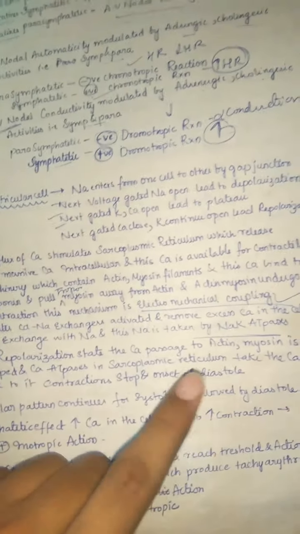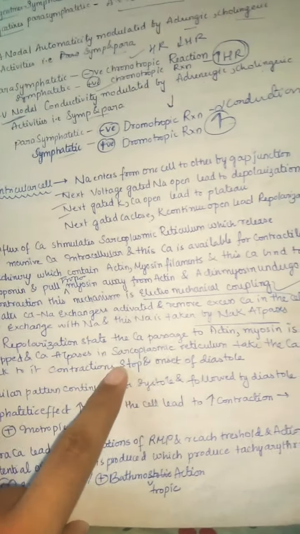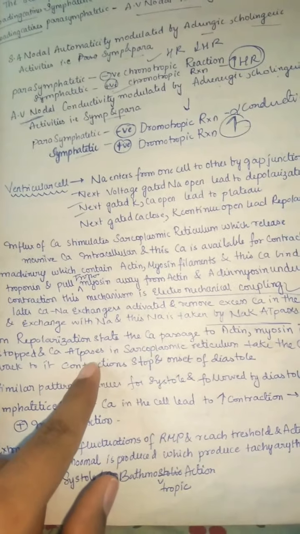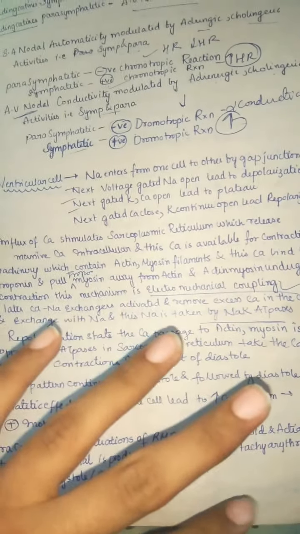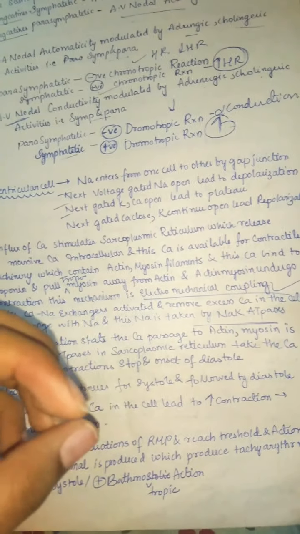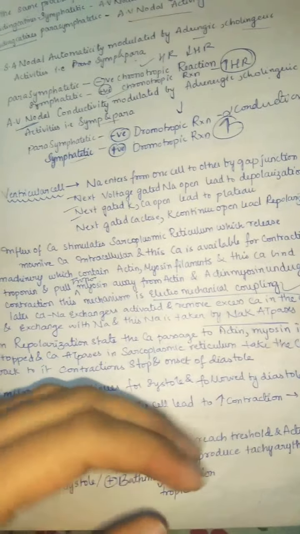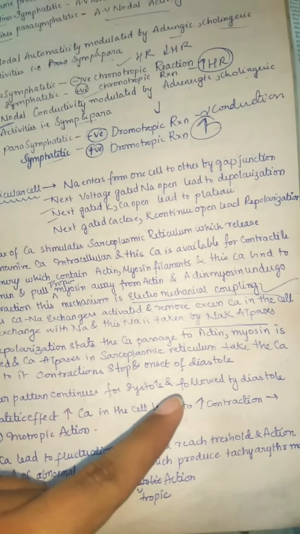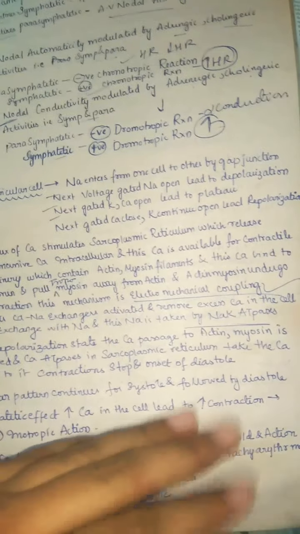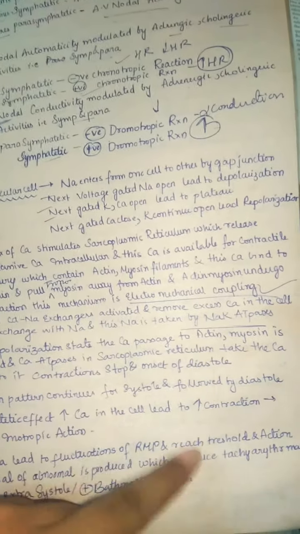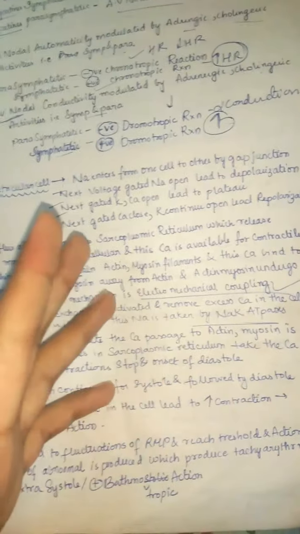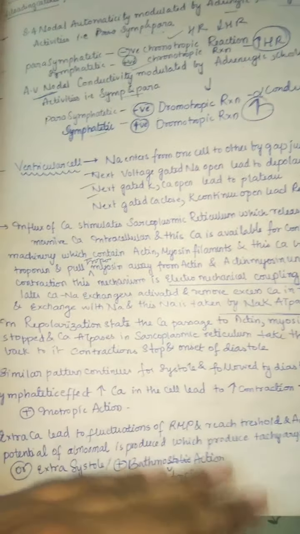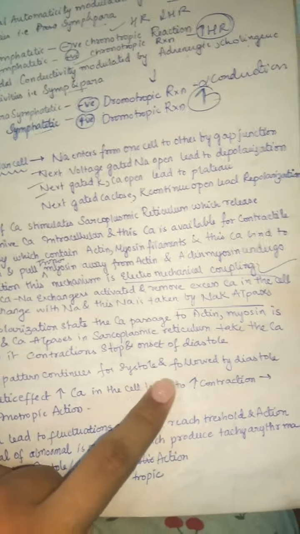In the repolarization stage, the calcium passage to actin and myosin is stopped, and the calcium ATPases in the sarcoplasmic reticulum take the calcium back into it by means of SERCA pumps, and contraction stops, with onset of diastole. So this is how systole and diastole occur. Whenever the calcium is high, actin and myosin form cross bridges and undergo the sliding process, then contraction takes place, and whenever the calcium is low, it is taken back by the SERCA pump into the sarcoplasmic reticulum. So relaxation, that is nothing but diastole. Systole when the calcium is high, diastole when the calcium is low. Very simple process. A similar pattern continues, systole followed by diastole.